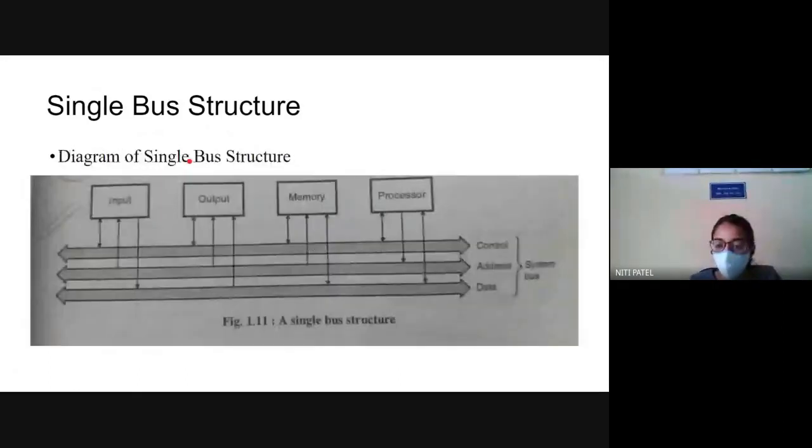So whenever, okay, my voice is cutting, I'll explain again. Now, what is happening? A single bus structure is time shared. Time shared means every unit that is connected to these buses are